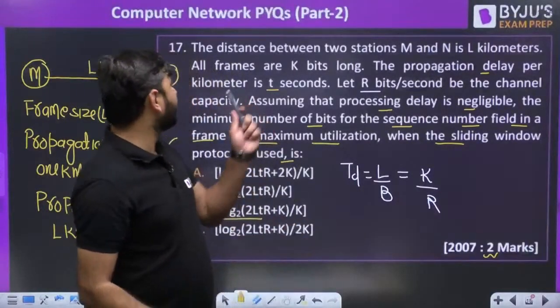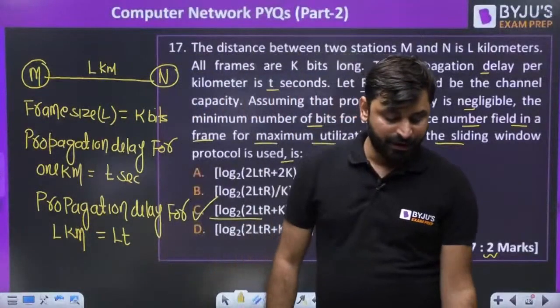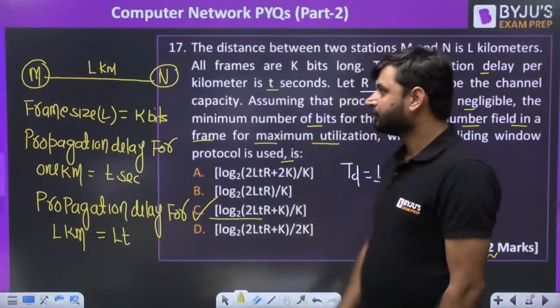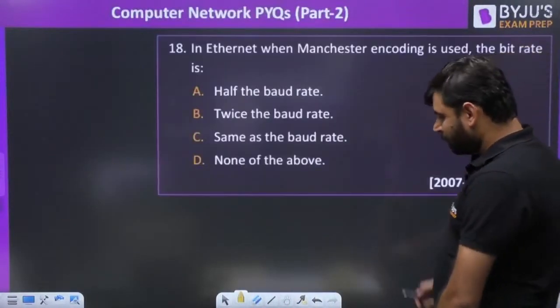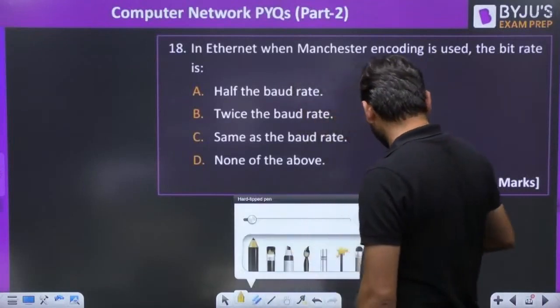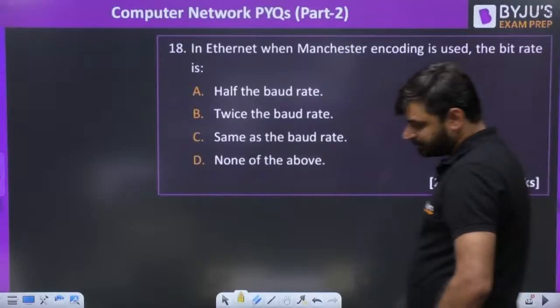Is this question clear to everyone? Question number 17. Clear? No. This is question number 18. It is really very simple, but I don't know why this question was asked for 2 marks.